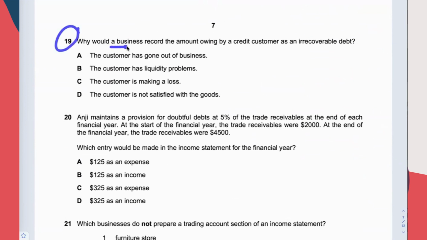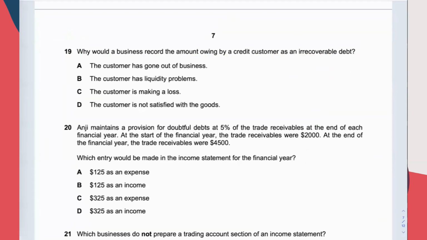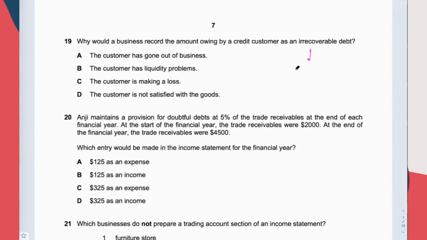19. Why would a business record the amount owing by a credit customer as an irrecoverable debt? There are a couple of possible reasons. Number one, the customer could have run away. Number two, the customer could have died, passed away. Number three, the customer could have gone into bankruptcy. The customer has become a bankrupt.